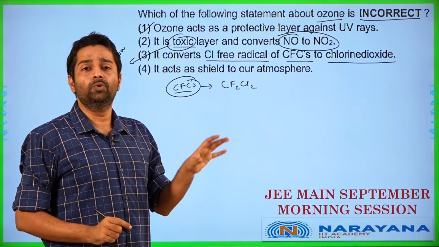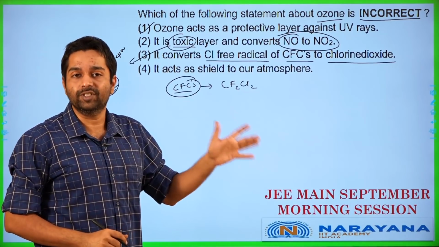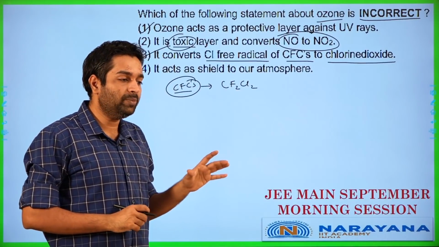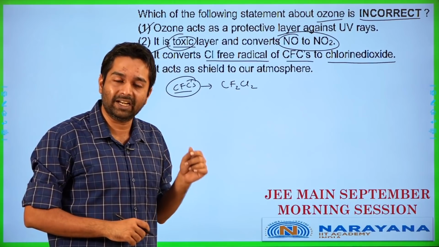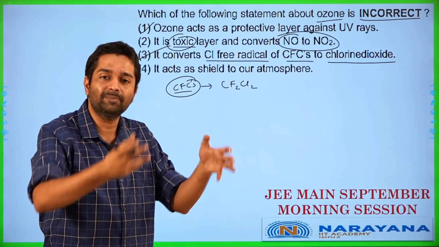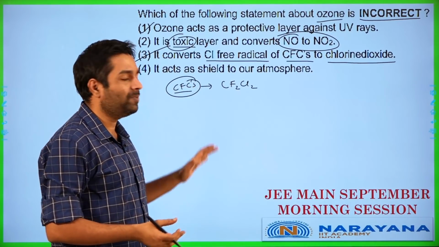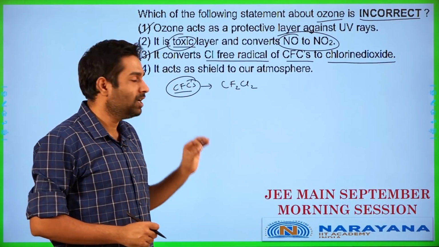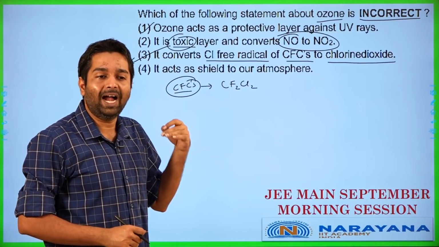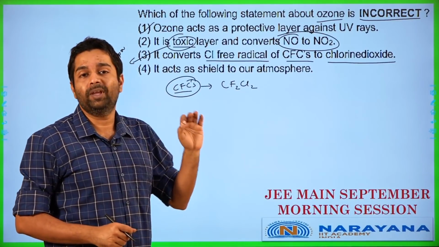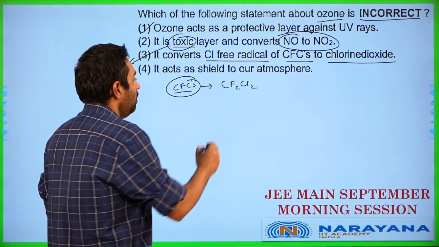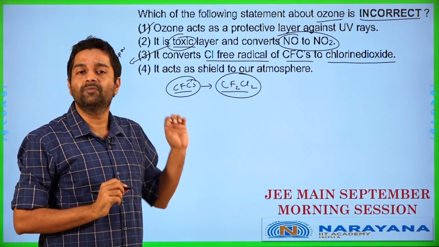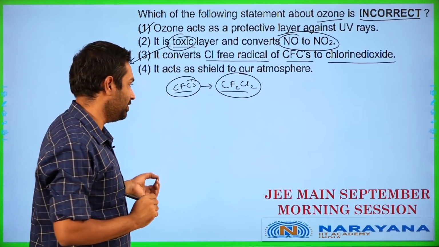Chlorofluorocarbons used to be used as refrigerants in refrigerators. Nowadays, if you take a refrigerator, there is a gas which passes on the inside, correct? When you open the refrigerator, you can see some gas flowing slightly. That is basically your refrigerant. The basic property required for a refrigerant is that it needs to be volatile at a particular temperature, and it should be completely non-toxic. CFCs used to be used as refrigerants earlier. Nowadays, we don't use them. We use different types of aerosols as refrigerants.